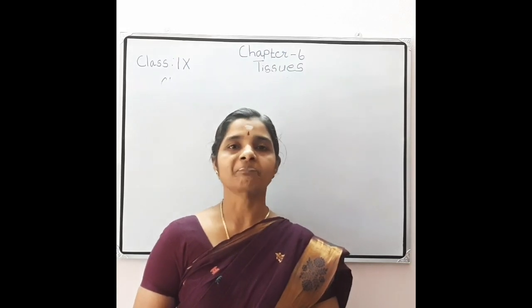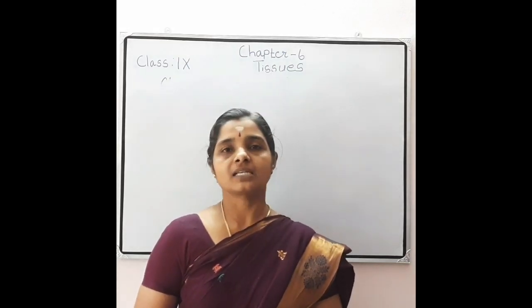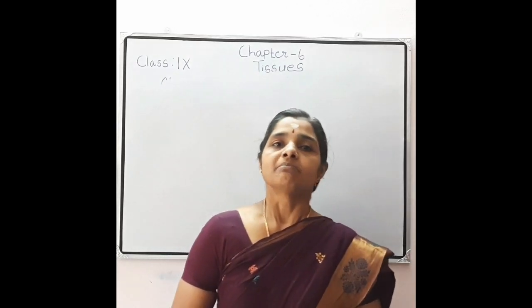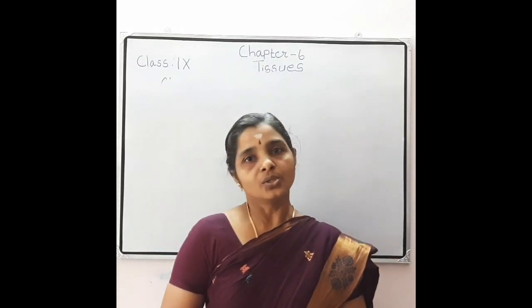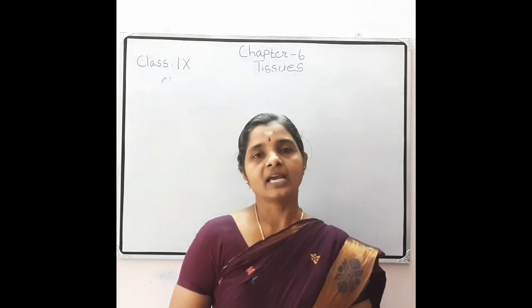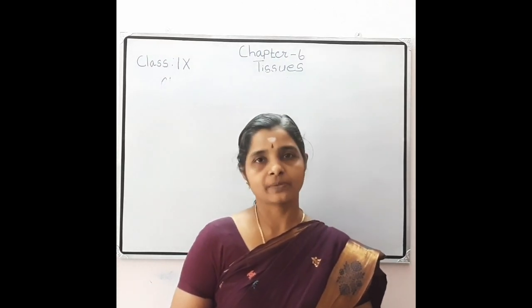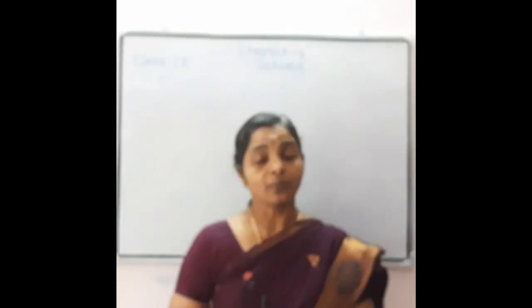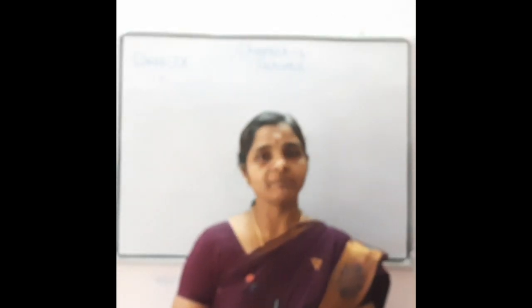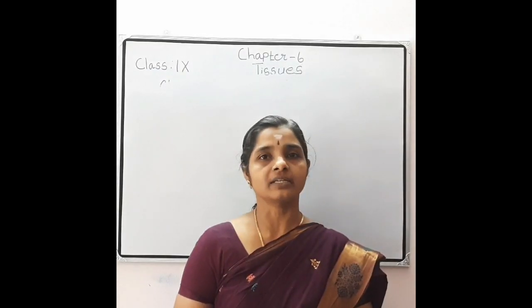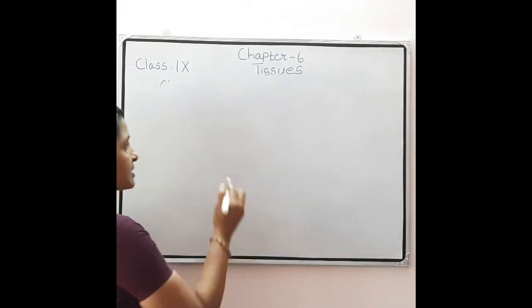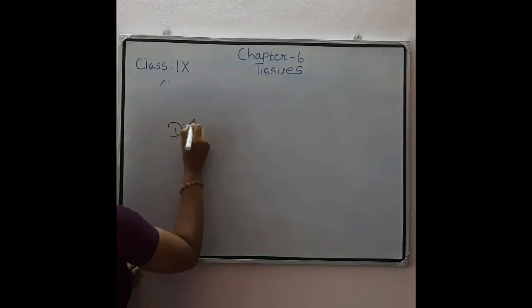In these meristematic cells, you know that they have the ability to divide. Then meristematic cells lose the ability to divide and become permanent tissues. Thus, this process of obtaining a permanent shape, size and function is called differentiation. Then what is differentiation?